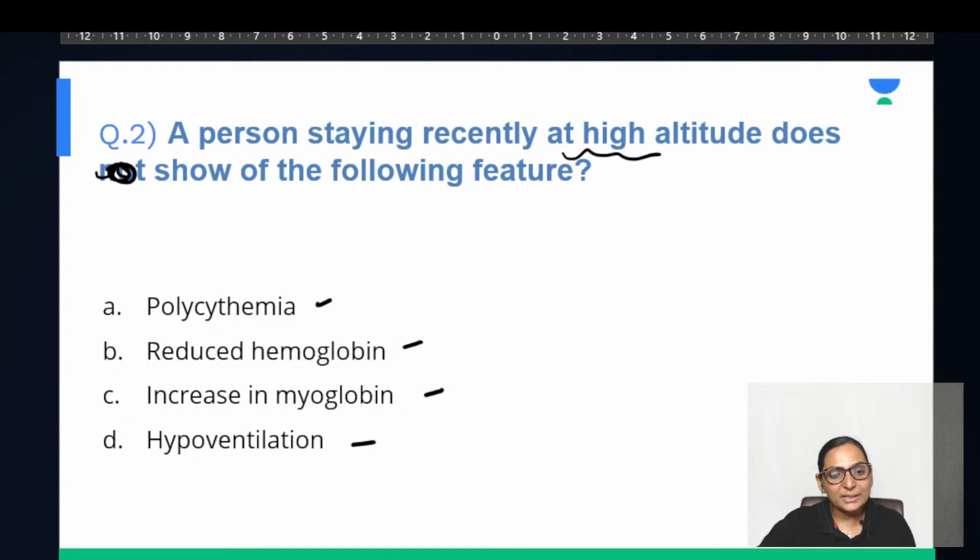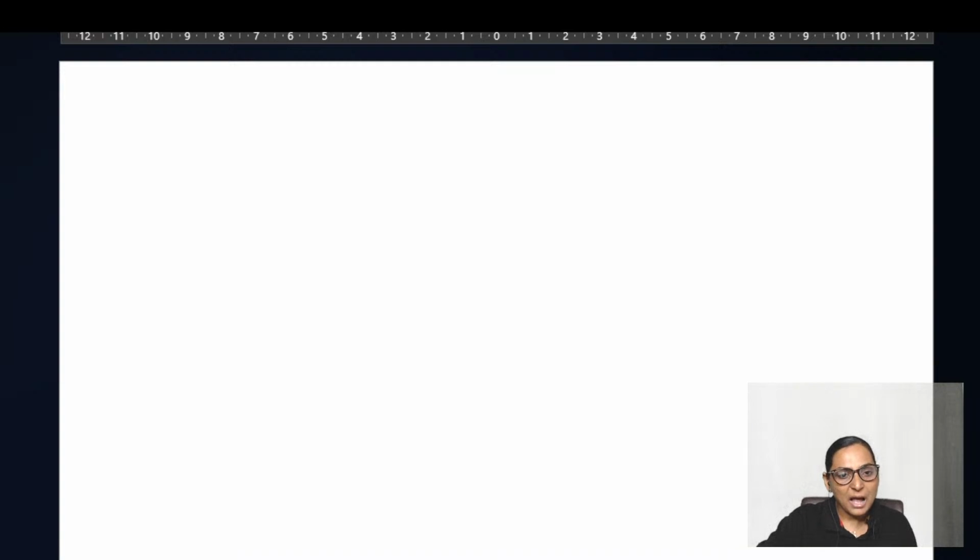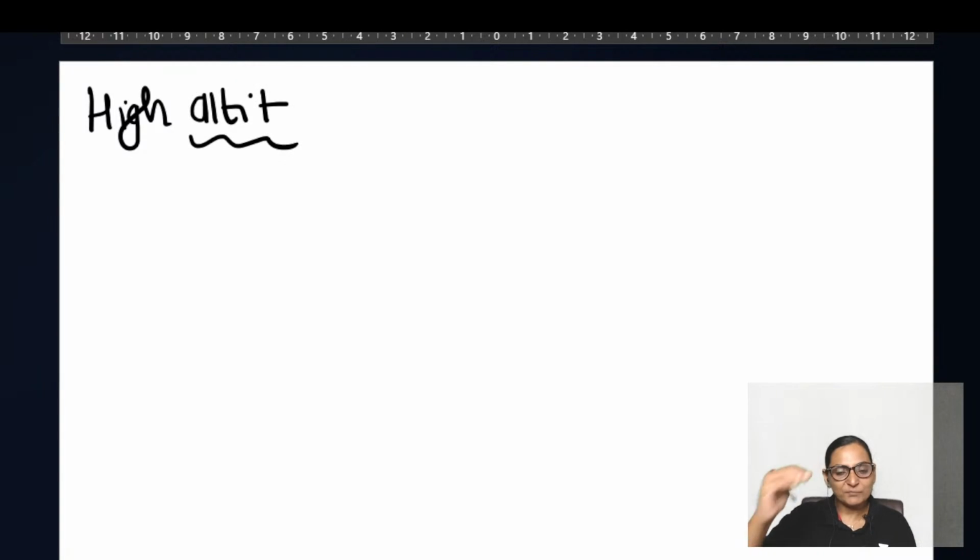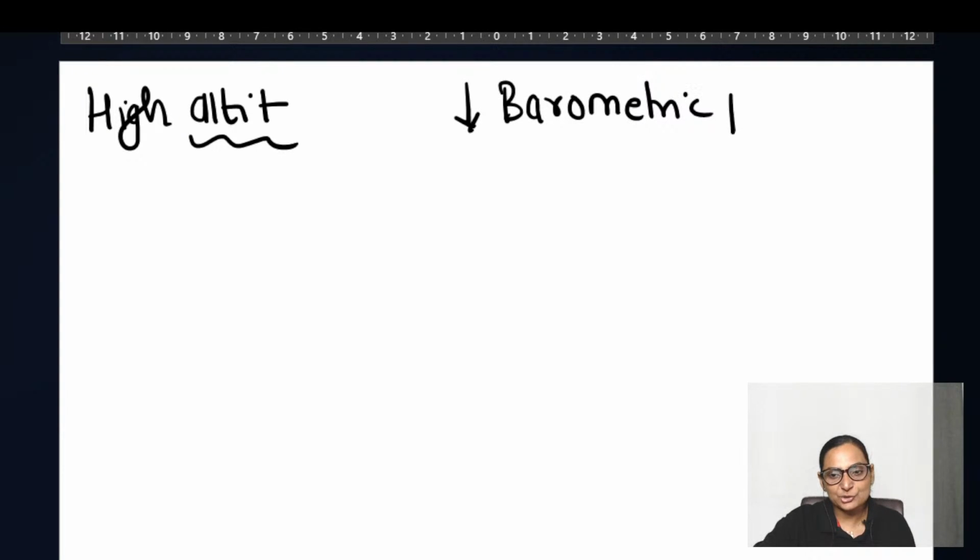Yes, it is polycythemia. Now, when you speak of high altitude, what are the points that you must remember? As we move to high altitude, there is a decrease in the barometric pressure.